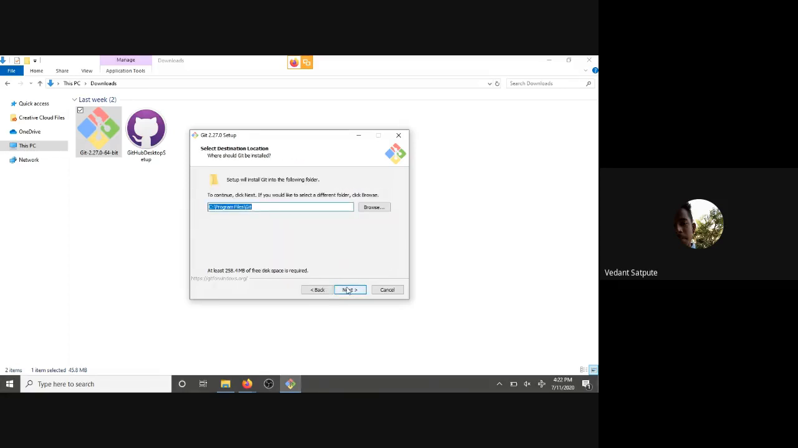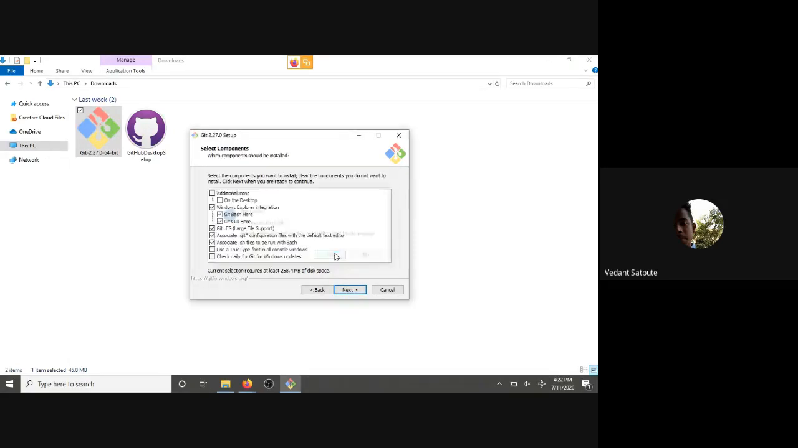We will just go for next. You can install it in the C drive and press next. Here you can add an additional icon for the desktop, and you can use this TrueType font for consoles. And if you want updates for Git every time you open your Windows or every time you are connected to the internet, you can also check this box.